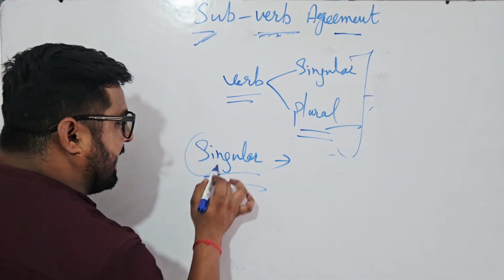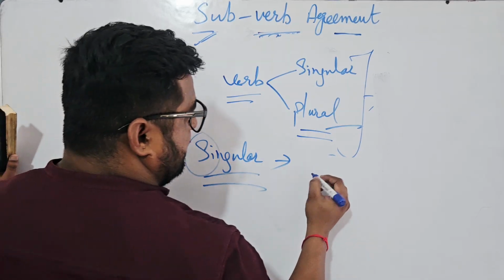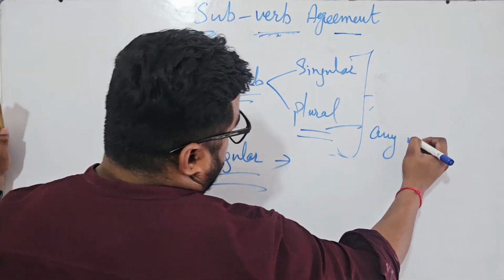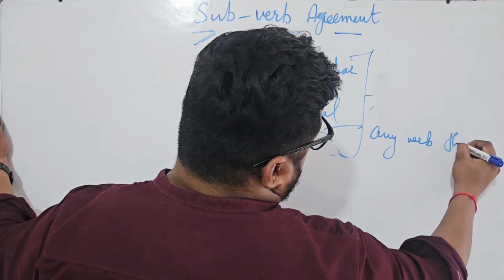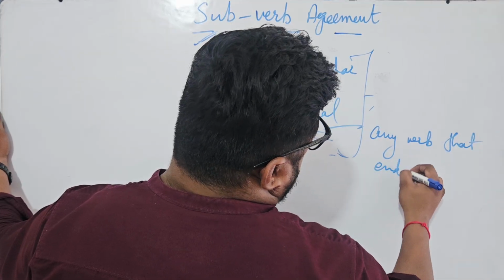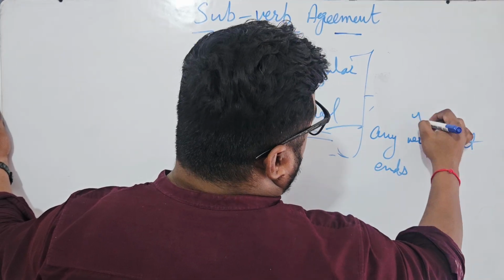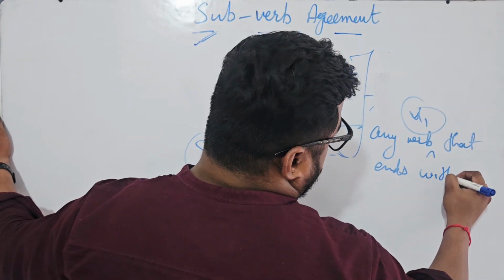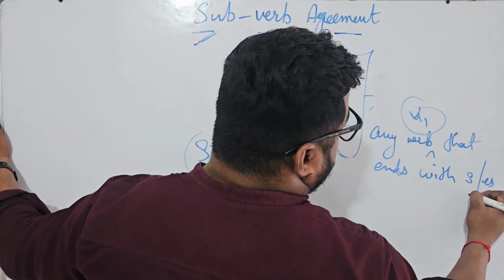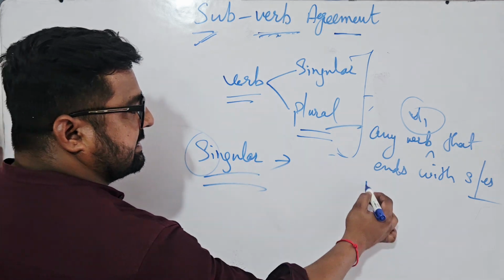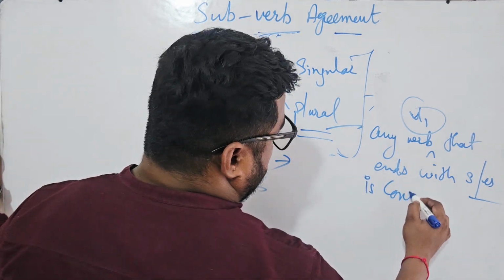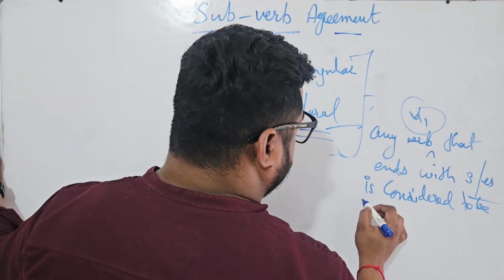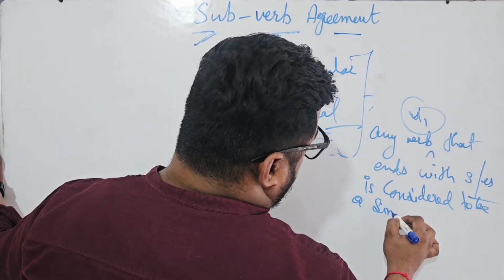Singular starts with S. Any verb, I am talking about V1 here, the base form of verb, that ends with S or ES is considered to be a singular verb.